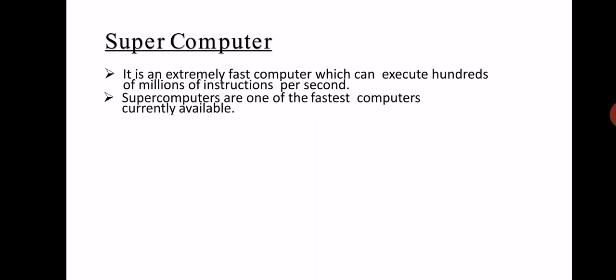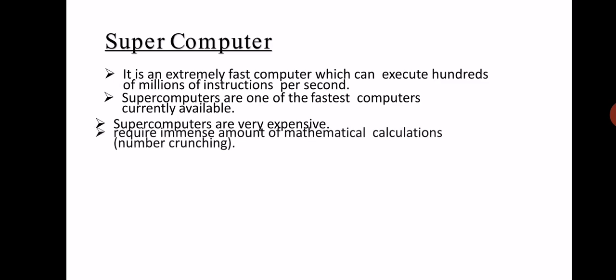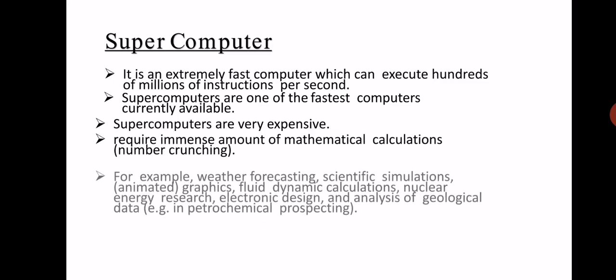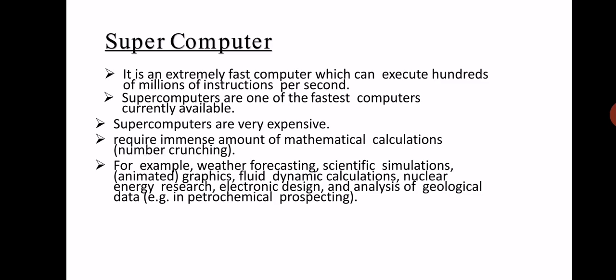Supercomputers are one of the fastest computers that are currently available. Supercomputers are very expensive. They require an immense amount of mathematical calculation. Supercomputers can be used in weather forecasting, scientific simulation, fluid dynamic calculation, nuclear energy research, and so on.